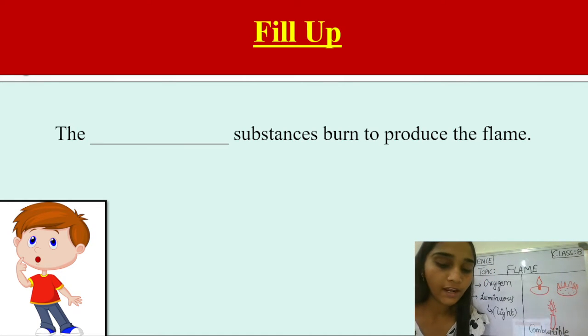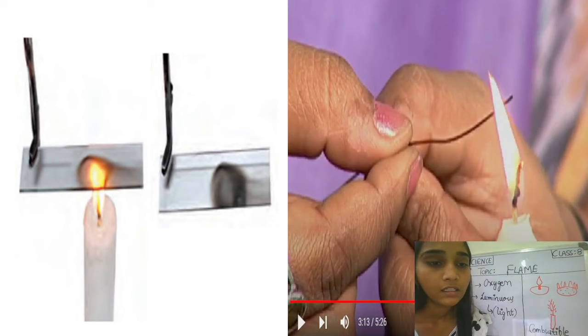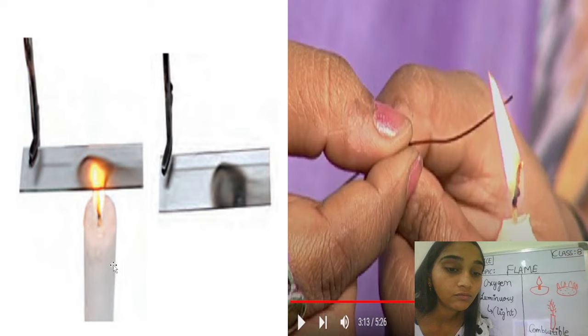So now let's move ahead and again you have to observe something. Yes, students. Here are a few images in front of you. What can you see in the first image? Yes, with the help of the candle we are having some black carbon on the metallic plate. You can see black particles over here, right? And in the second, what is this person doing?